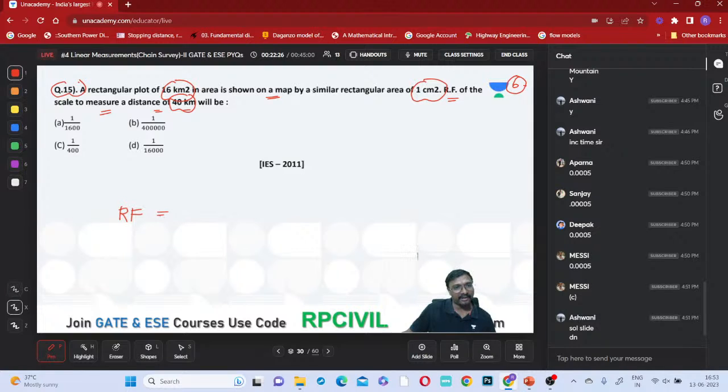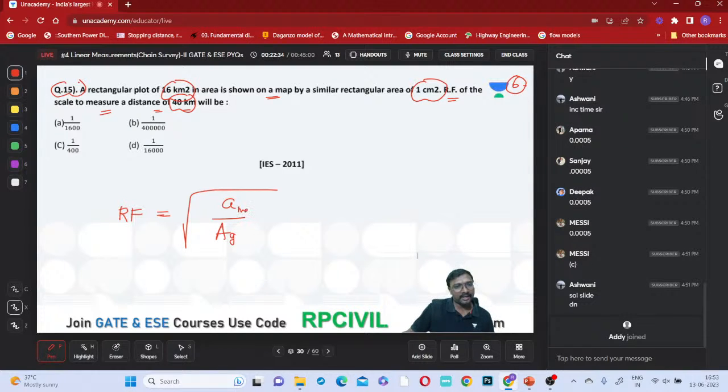RF means the square root of the area on the map divided by the area on the ground, right? So if you convert into the same unit, it is the square root of 1 centimeter square in the numerator, divided by 16 square kilometers.